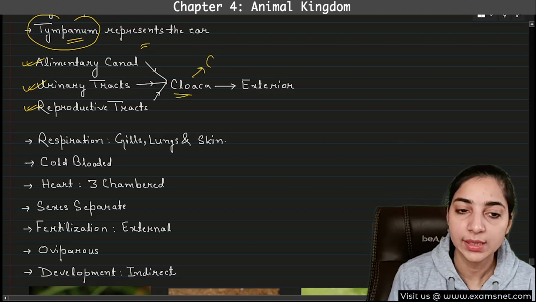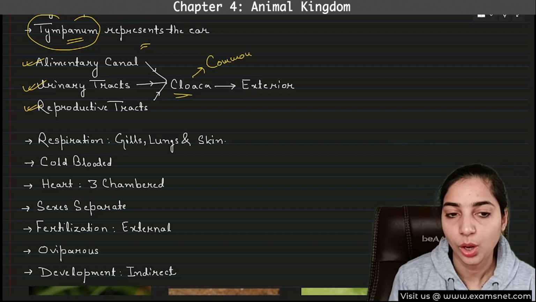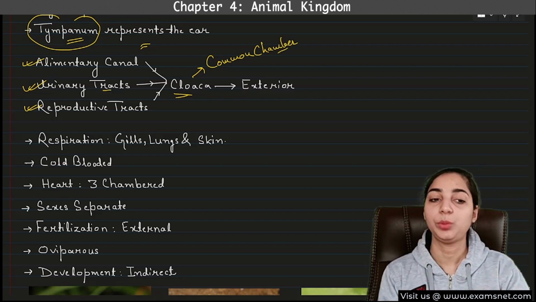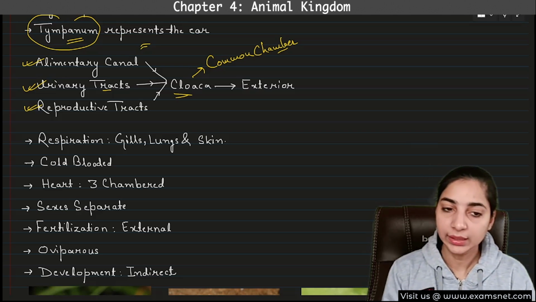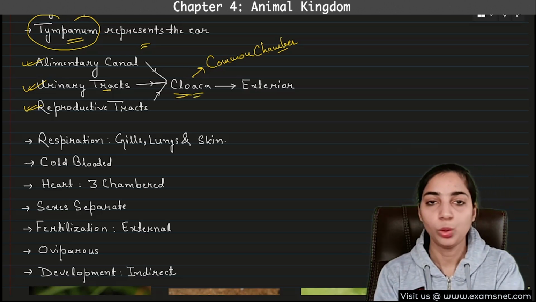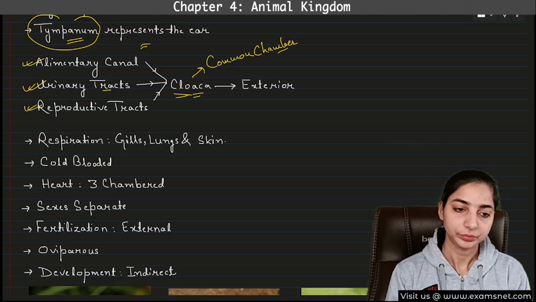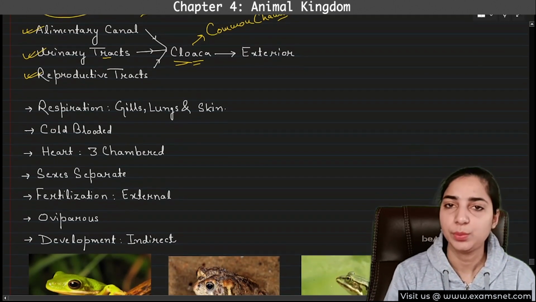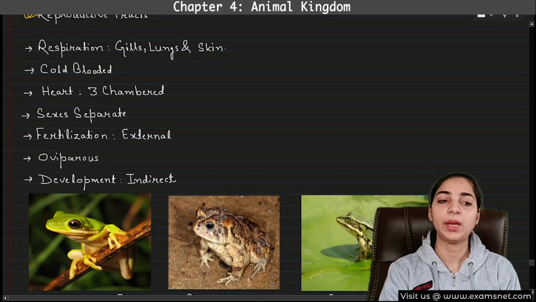Okay, so cloaca is a common chamber in which the alimentary canal, urinary tracts as well as reproductive tracts open, and then this cloaca further opens to the exterior.